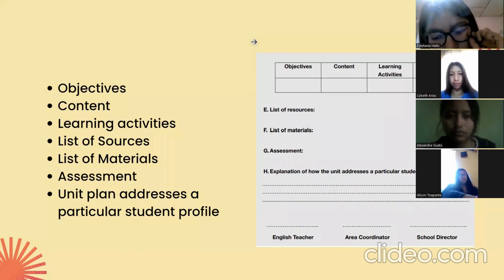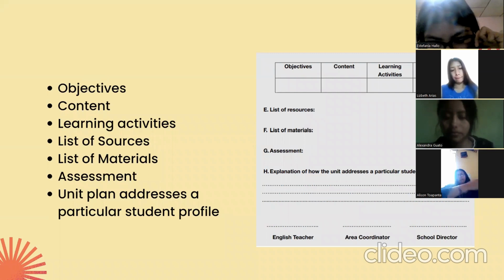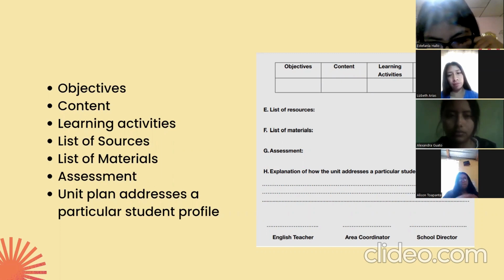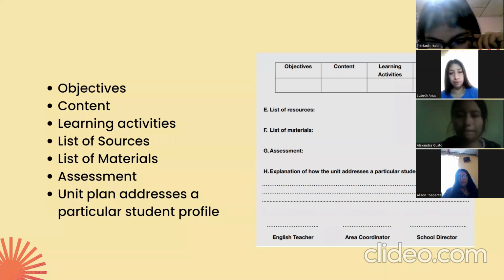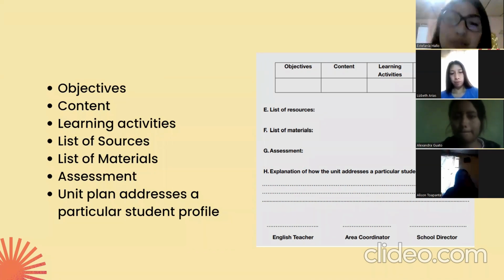In learning activities, for example, the teacher can use a PowerPoint presentation or introduce new vocabulary. It also has a list of sources, a list of materials, assessment, and an explanation of how the unit plan addresses a particular student profile. For example, the teacher has 3 students who don't speak English very well. Then the teacher has to address their needs as well as the other students'.